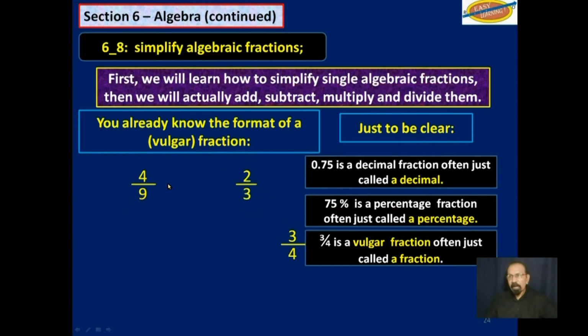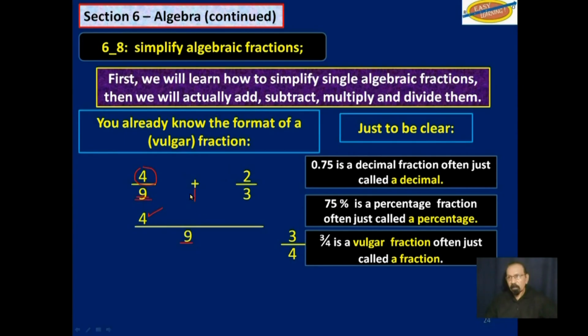So 4/9 and 2/3, let's add them. You know from section 1 that you will find the LCM, which is 9, and then you would divide that LCM by this denominator. So you say 9 into 9, you get 1, you multiply that 1 and that 4, and you get 4, you put it down here.